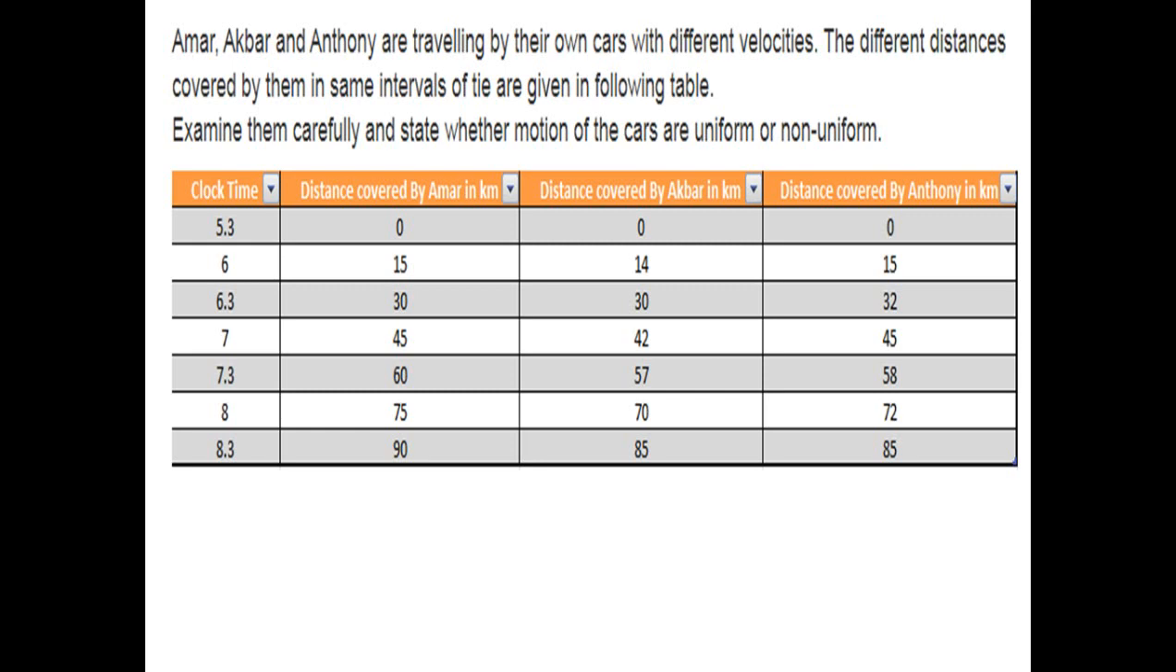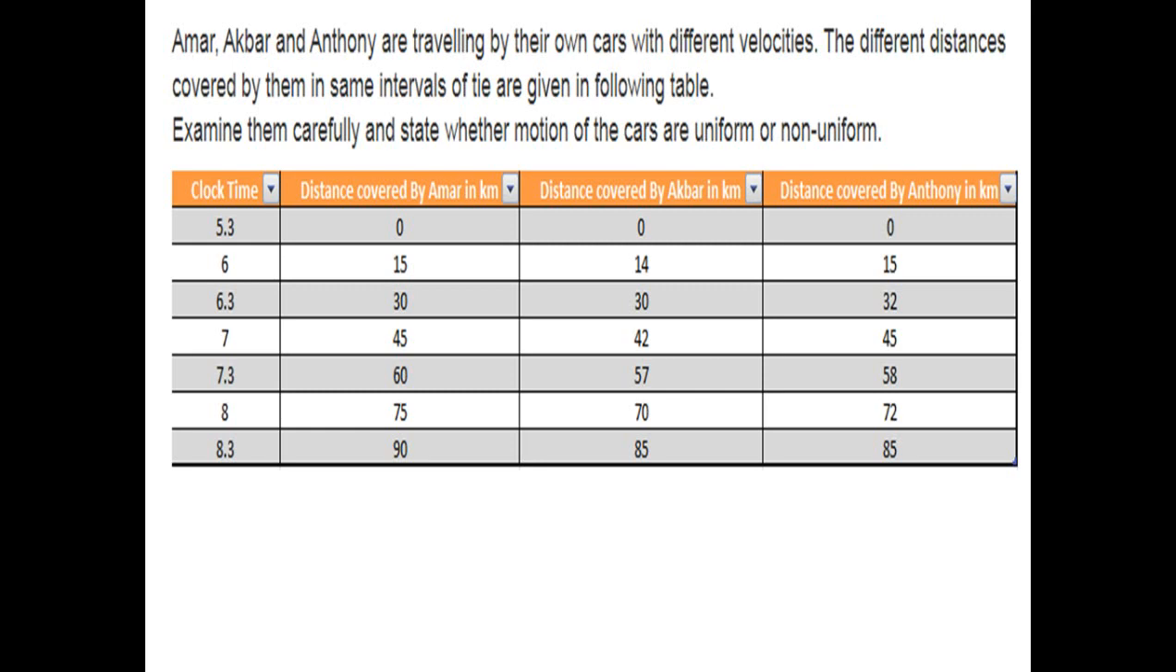Time in the clock is given. Distance covered by Amar in kilometers is given. Distance covered by Akbar is given. Distance covered by Anthony is given. Basically, what this table is trying to show you, a few questions are given here related to this table only. What is the time interval between the readings of distance made by Amar, Akbar, and Anthony?